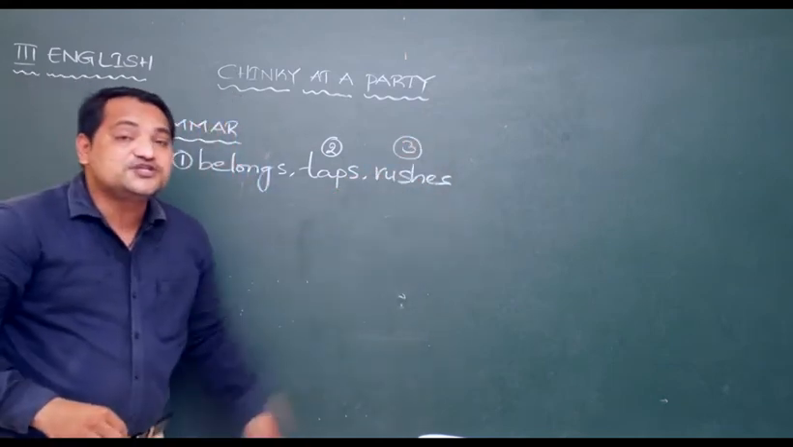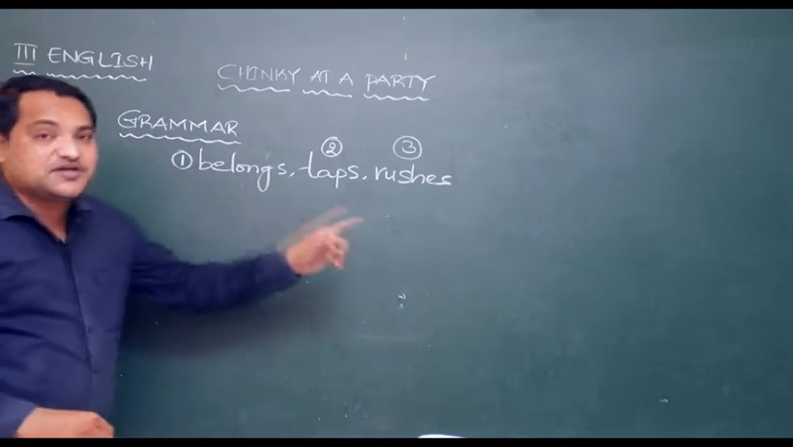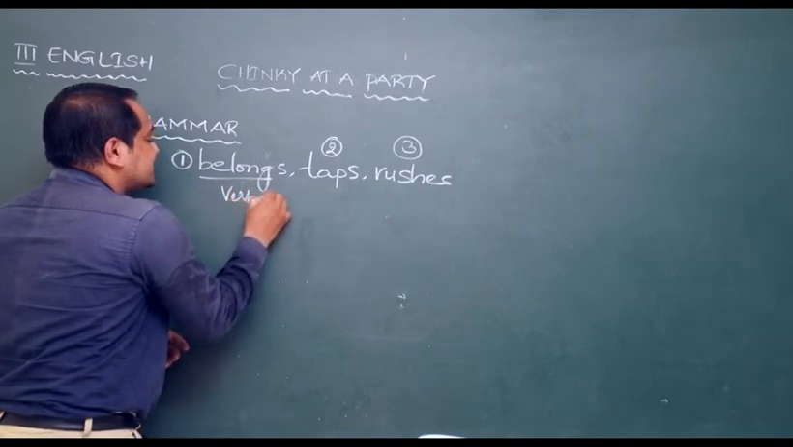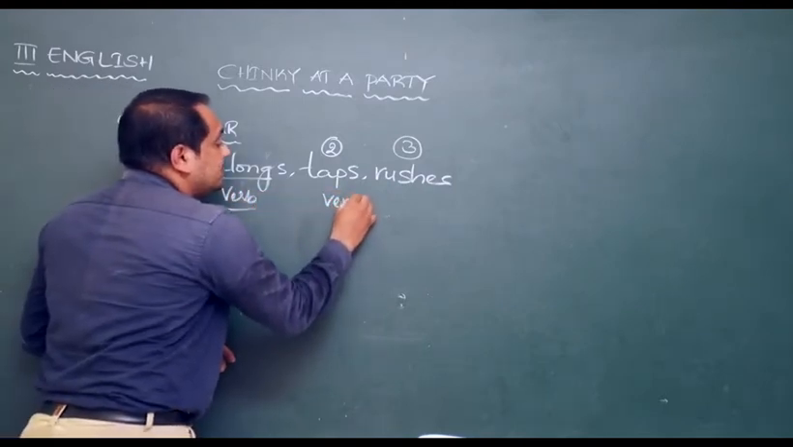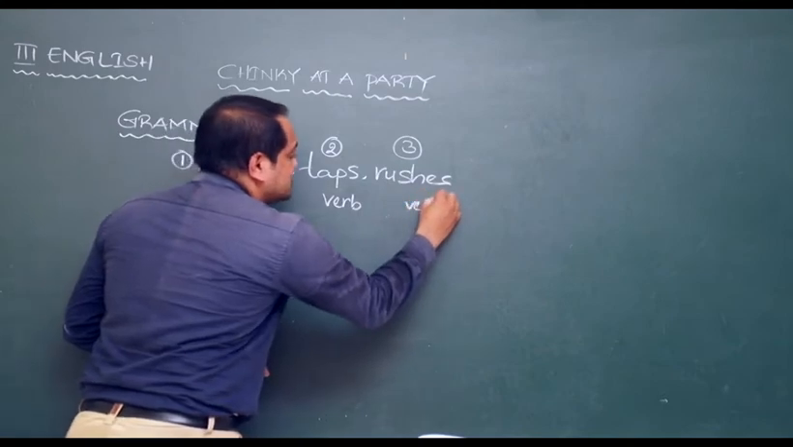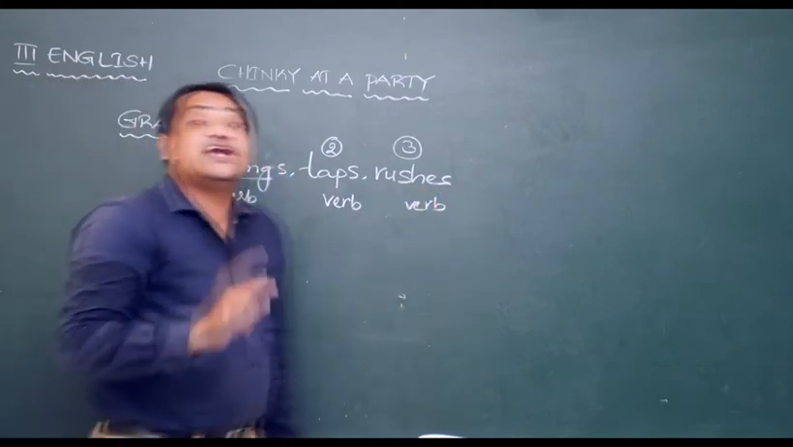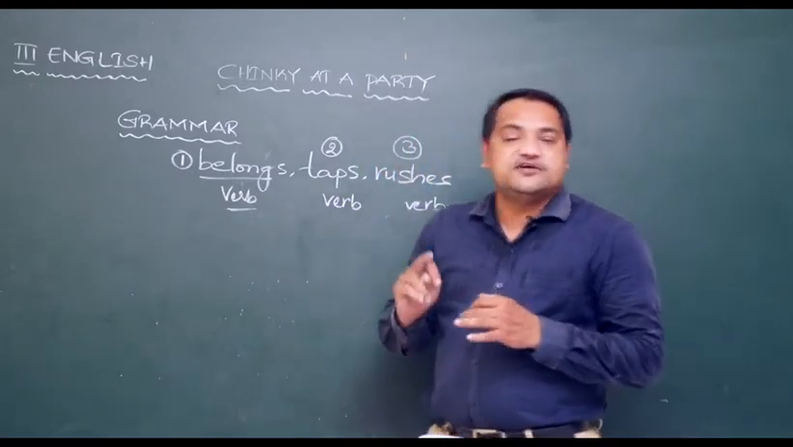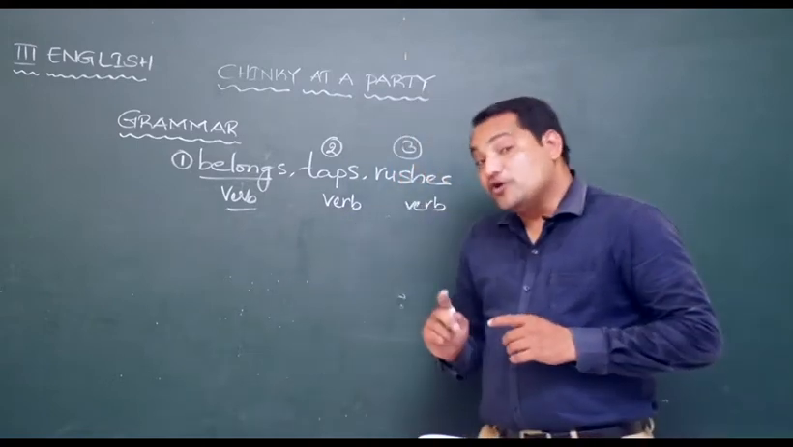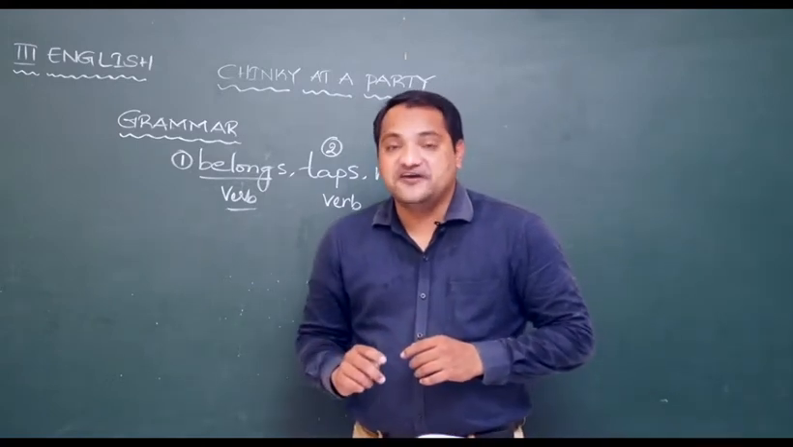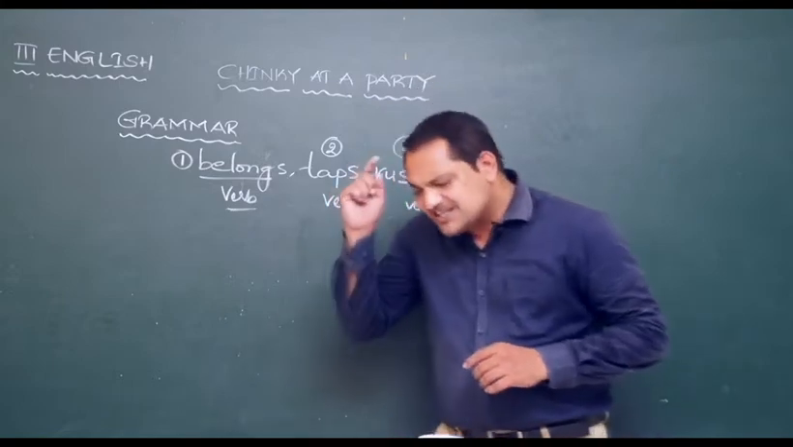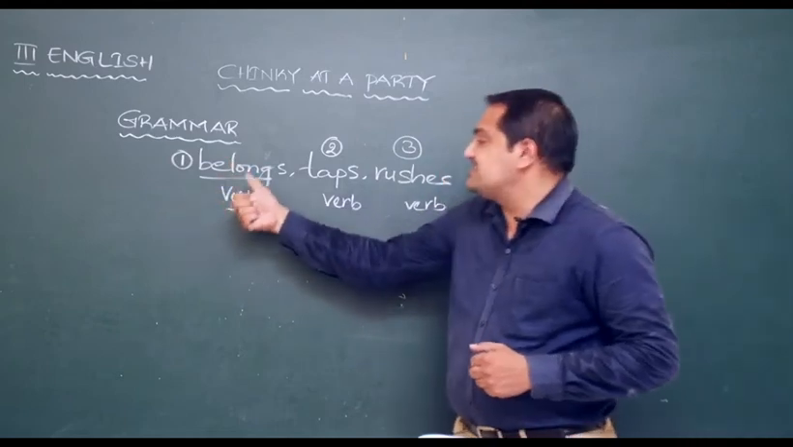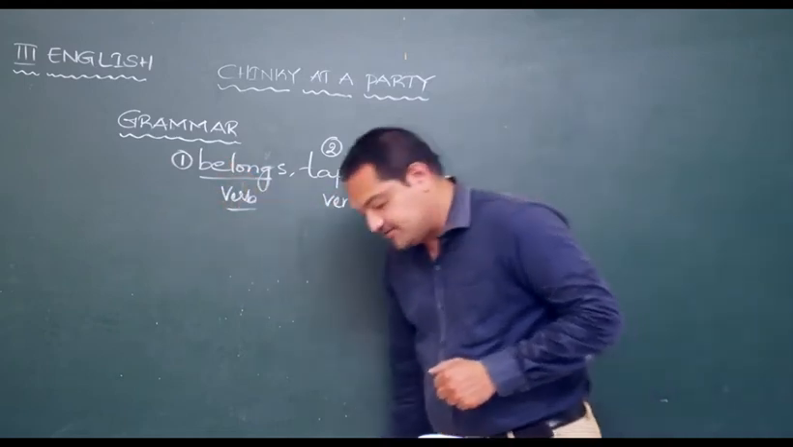Why did I particularly choose these words? It is because these words are verbs. What are these? Verbs. What is a verb? We have learned the parts of speech. How many parts of speech are there? Eight parts of speech are there. In those eight parts of speech, we have noun, pronoun, adjective, adverb, conjunction, preposition, interjection. And more importantly, we have verb. Verb is the most important part of speech. It tells about an action, work, right? So belongs is a verb, taps is a verb, rushes is a verb.